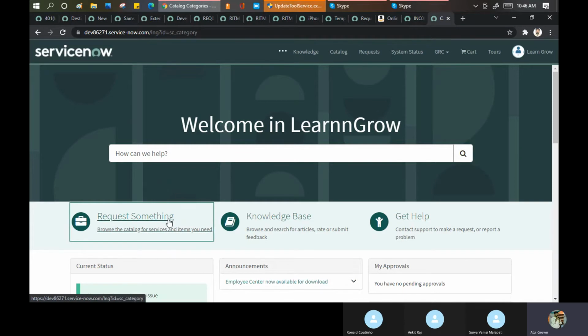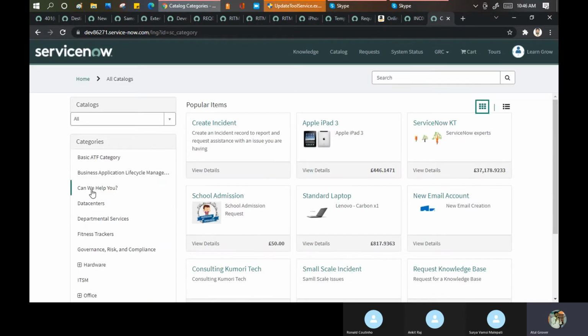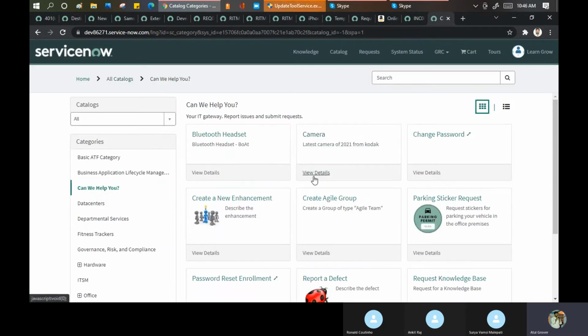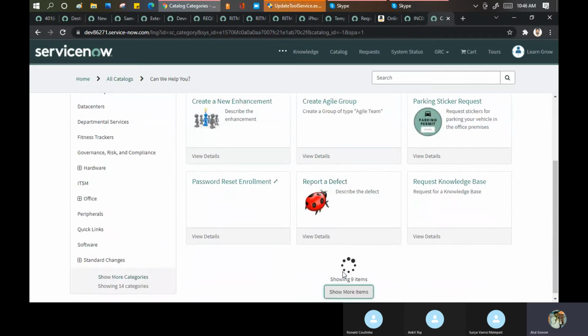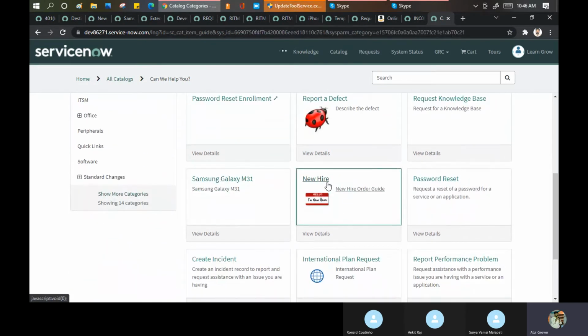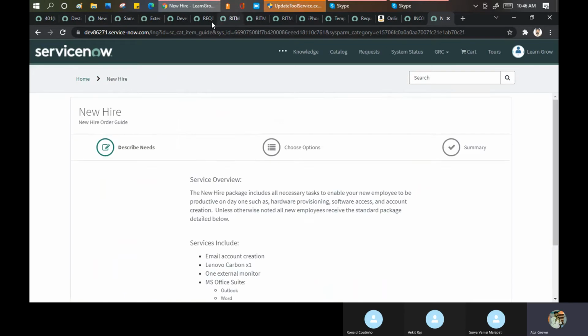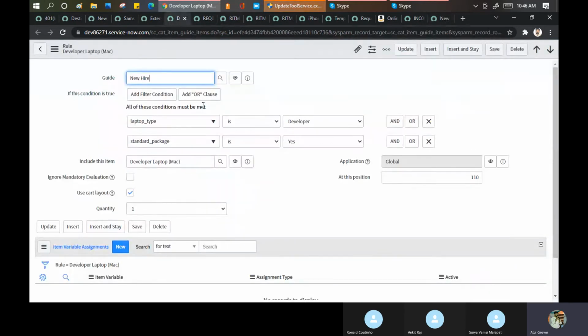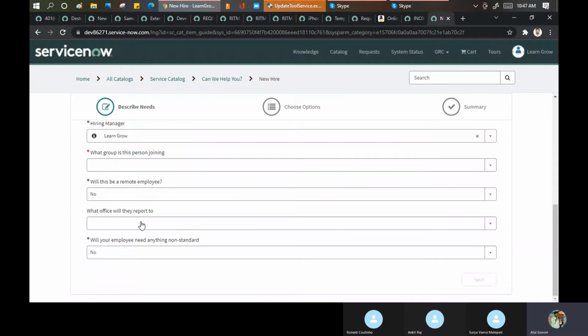Go to new hire. This one. Now the point is that when you will get this laptop, MacBook, if you are a developer, and how this has come, it will become like this.